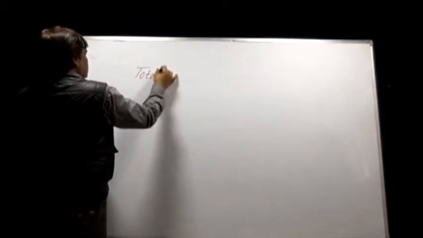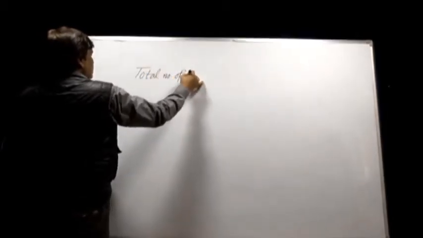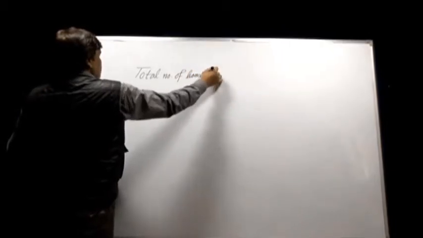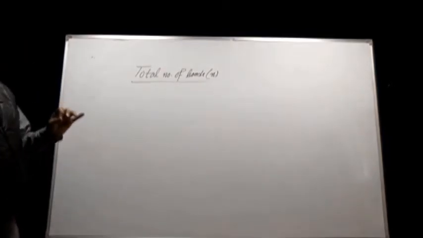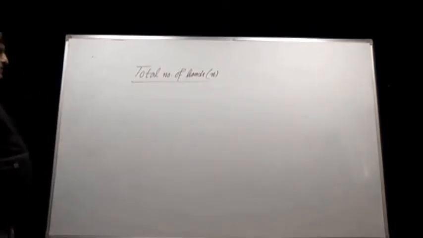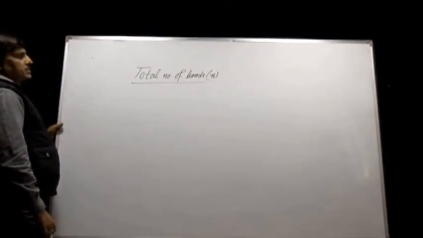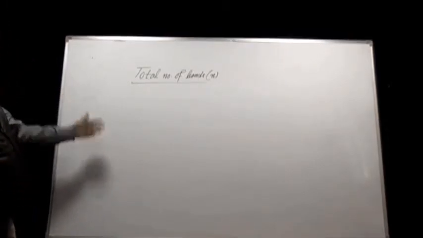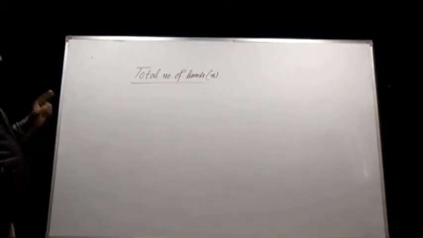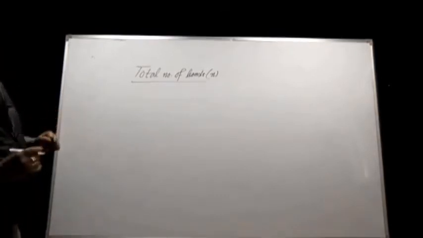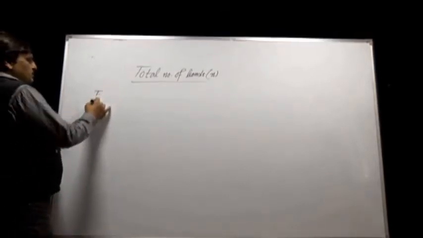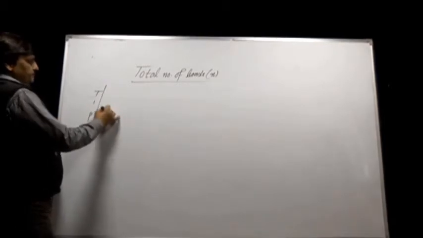Every year one question is asked from this topic. Last year a question was asked on the total number of bonds in P4O6. So from this tip we will be able to know the nature of the bonds apart from the total number of bonds. So what is the tip for this topic?